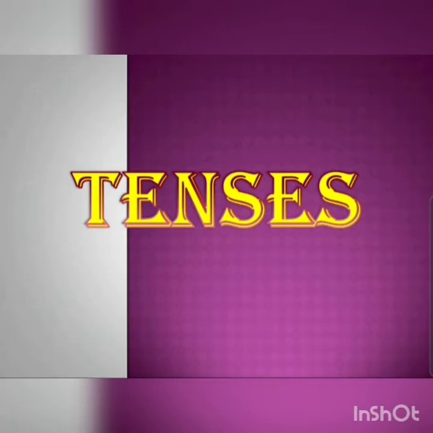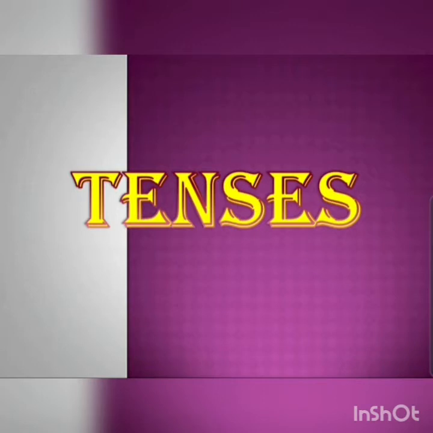So let's begin with this. I'll try to simplify it as much as possible for you all. To begin with, what are tenses? Tenses are actually the verb forms. We are just dealing with the verbs which are used in different forms to show the different times of the action.